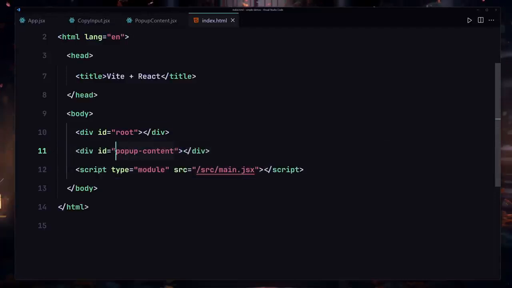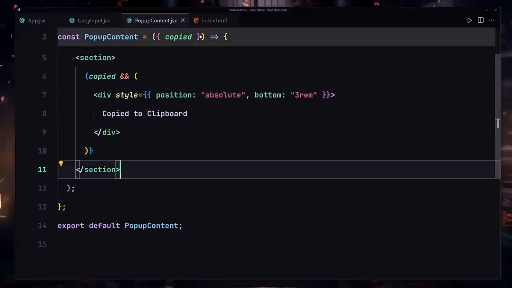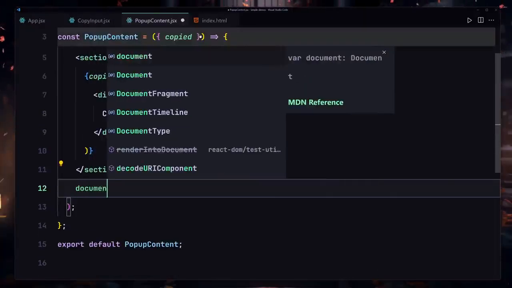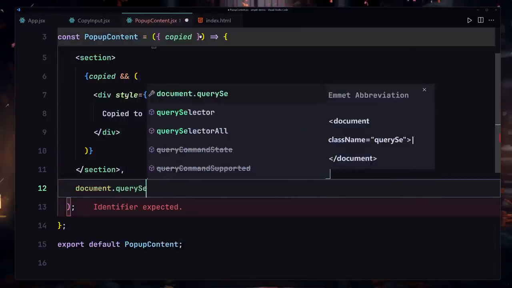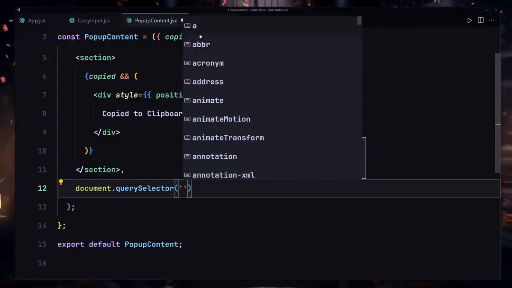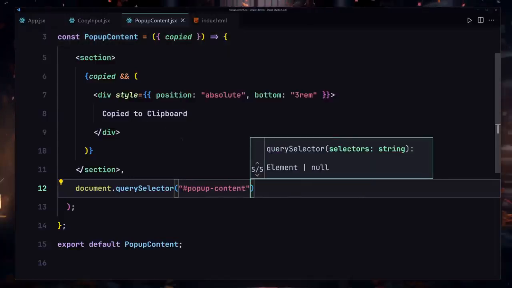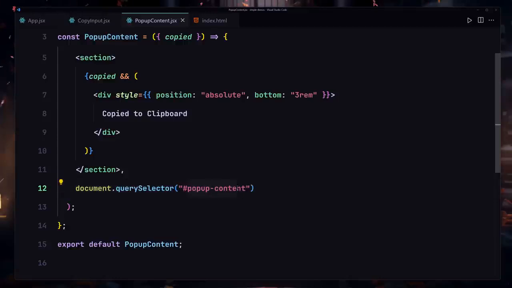I'm going to copy that from here, and now let me provide a comma there once again. So I'll just provide a comma here, and now we have to select that div. So I'll use document.querySelector, not querySelectorAll, but just querySelector. And inside this querySelector, we want to access that div which we just created right here. So first of all, we have to provide this pound symbol, and then we have to specify this pop-up content.